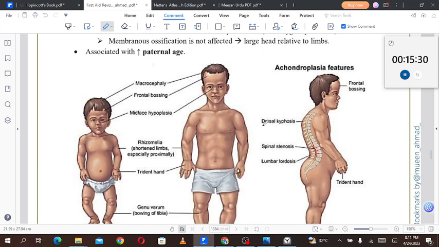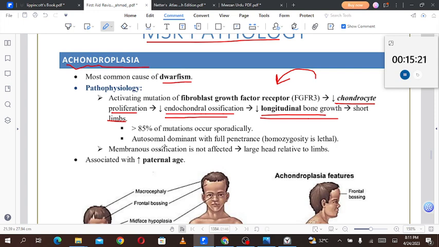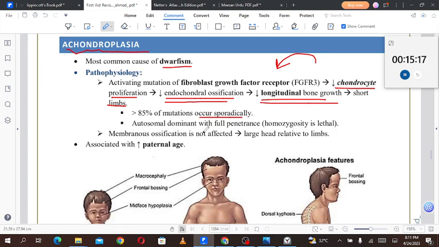If you have seen Game of Thrones, there was a very small Lannister, I don't remember the name of that person, but he looked like this. So he has achondroplasia.